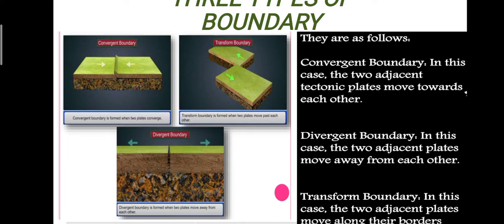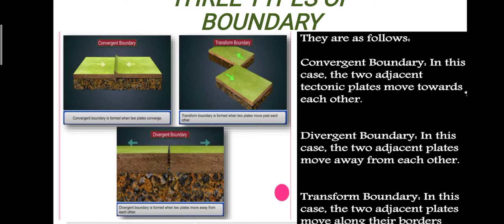Now the third, the transform boundary, this third picture. In this case, the two adjacent plates move along their borders, means they are moving parallel to each other. See, along their borders, right? So, these three plate movements are there. First one is they come close to each other. Second, they move away from each other. And third one is they move parallel to each other.